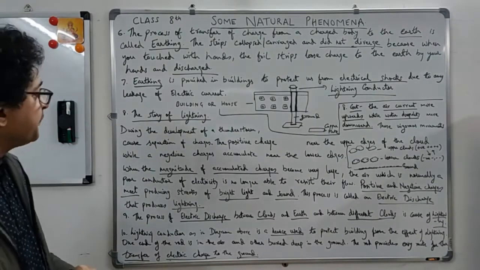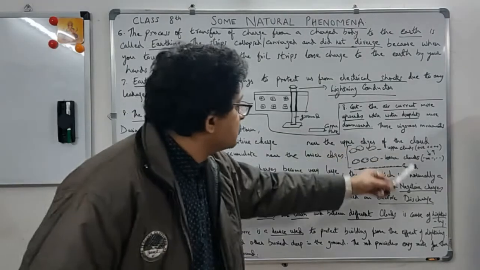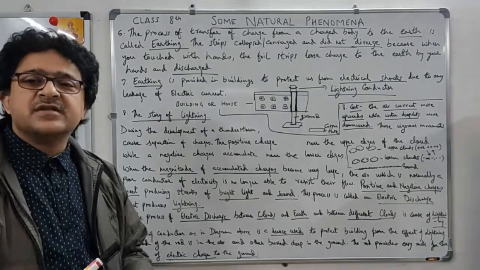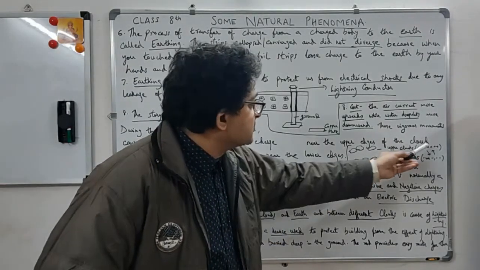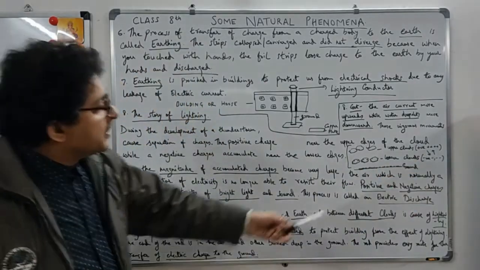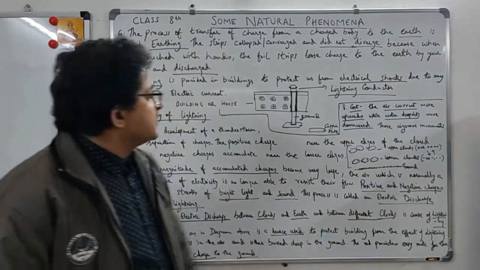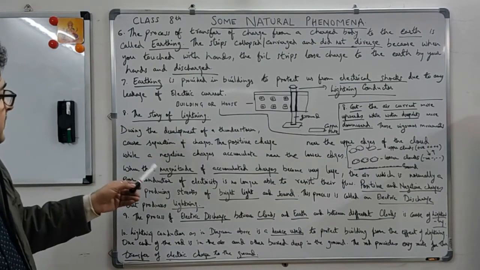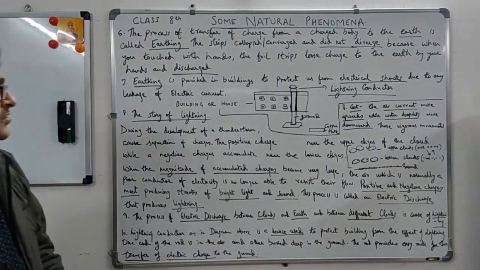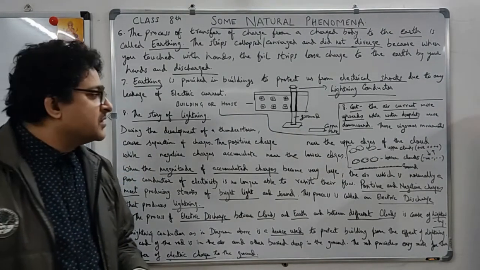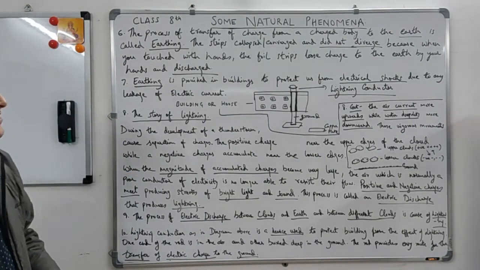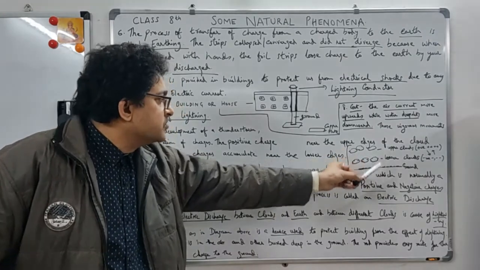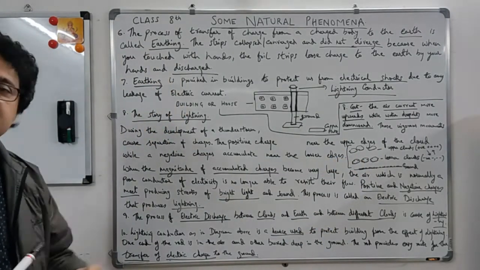Now let's see how. The positive charge near the upper edges of the cloud. Now you see this diagram, this is the ground, this is the lower cloud, this is the upper cloud. There is a vigorous movement within the clouds. In the upper clouds you have positive charge, in the lower clouds you have negative charge. Negative will go to the positive and positive will go towards the negative. So the positive charge near the upper edges of the cloud, while negative charges accumulate near the lower edges. This is how the vigorous movement of charges happens. So there is a movement between the charges.